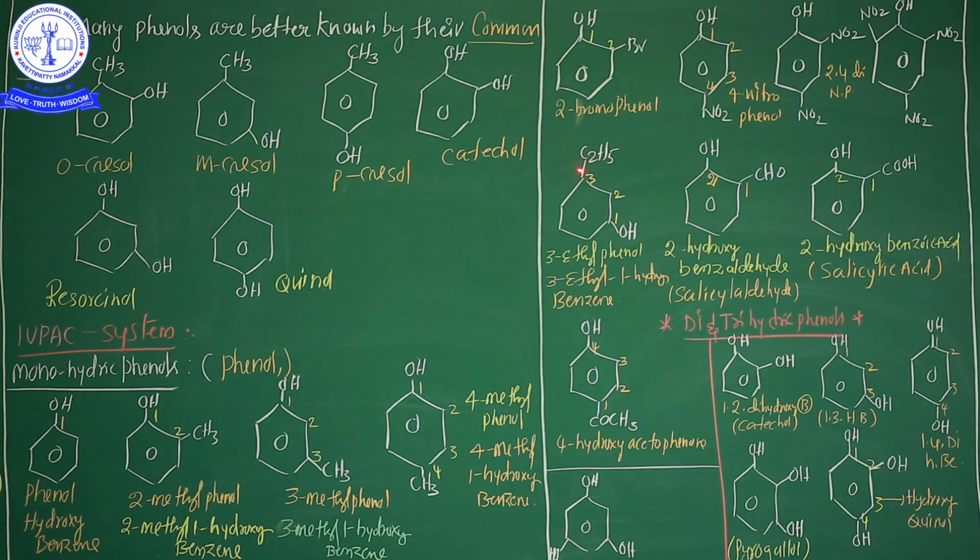See one more example. Here ethyl groups are there. You know very well that, from the seniority order point of view, the alcohol functional group is more senior than the substituents, so the numbering starts from the functional group side, 1, 2, 3. That's why this compound is named 3-ethylphenol, or another name, 3-ethyl-1-hydroxybenzene.